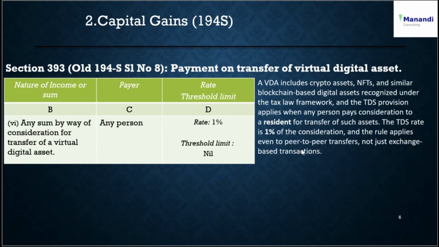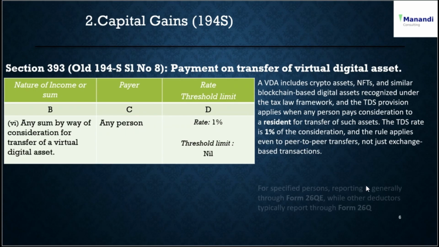So what is a virtual digital asset? It includes crypto assets, NFTs, and similar blockchain digital assets recognized under the tax law framework. The TDS provision applies when any person pays consideration to a resident for transfer of such assets. The TDS rate is 1% of the consideration, and the rule applies even to peer transfers, not just exchange-based transactions.